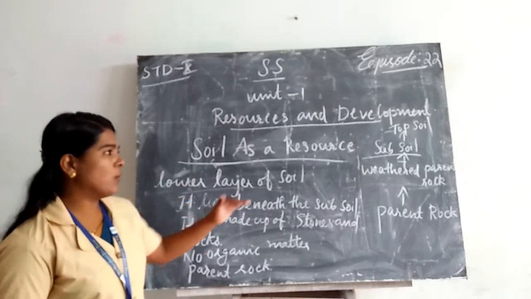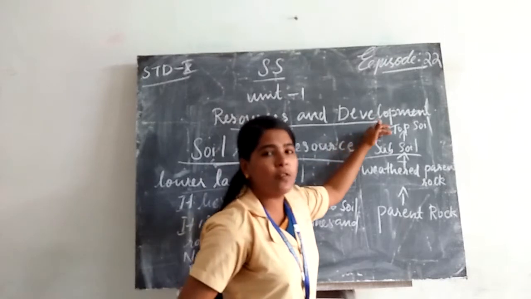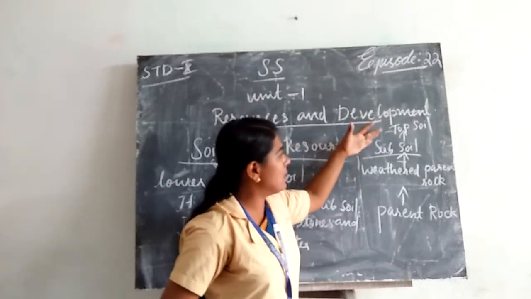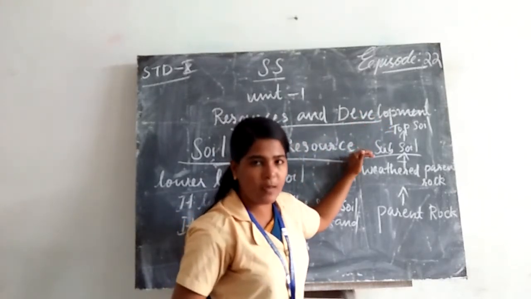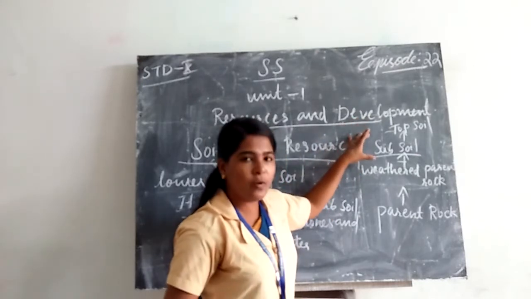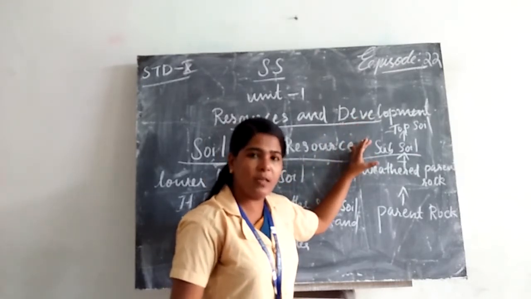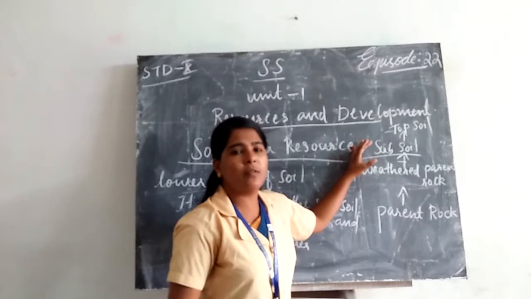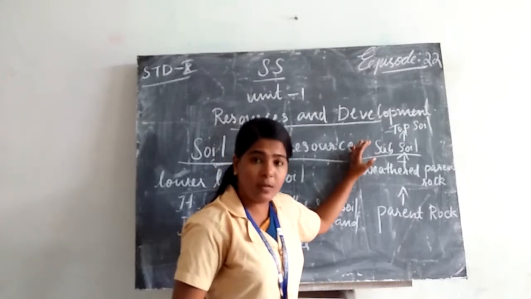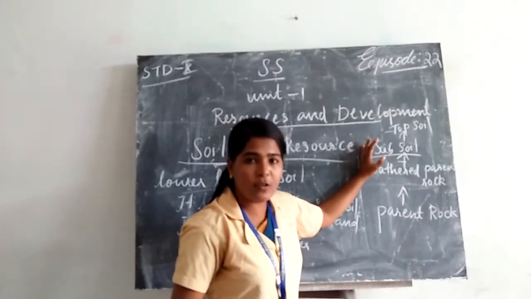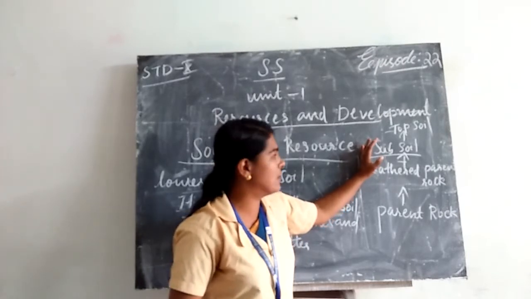First, we can see the topmost soil is topsoil. Then beneath the topsoil, we can see subsoil. Compared to topsoil, the subsoil is less fertile because it does not have organic matter or humus, so it is not fertile.